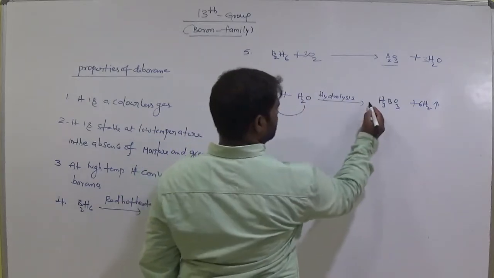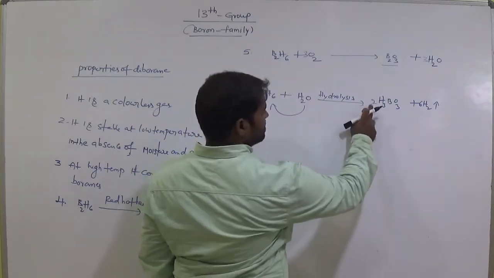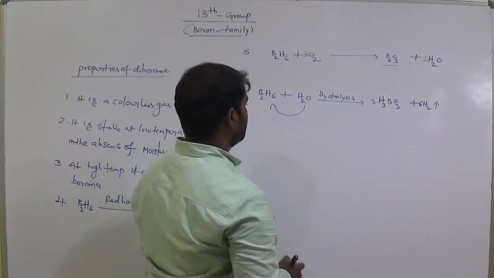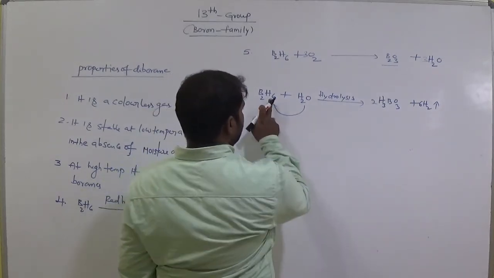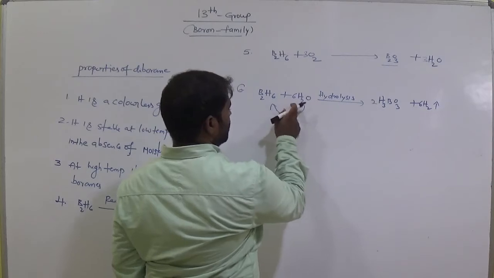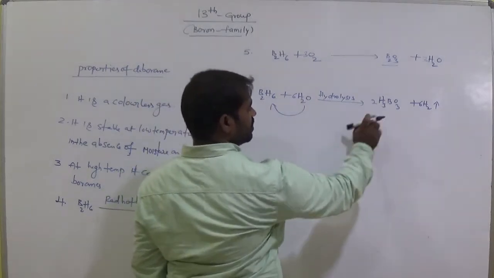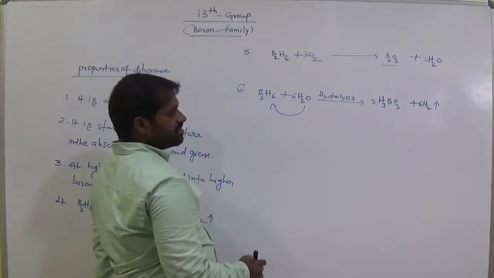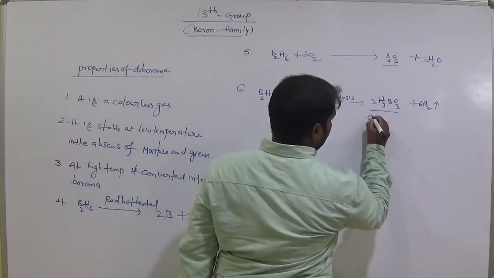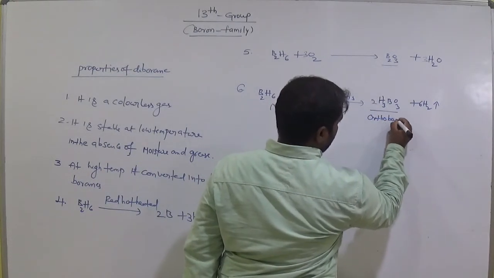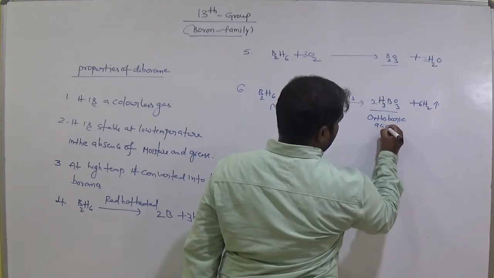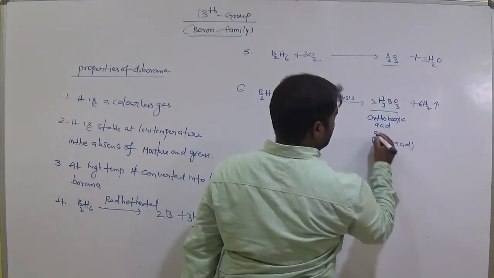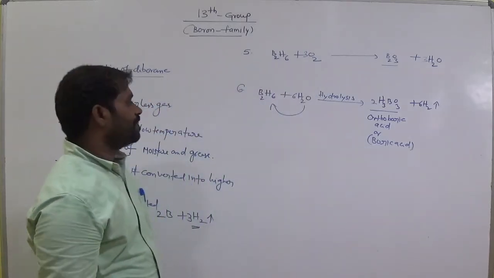Here we have 2 borons, keep 2 borons here. 6 hydrogens and 12 hydrogens, 18 hydrogens here, and 18 on the other side. 2 borons and 6 oxygens on each side. So orthoboric acid, or boric acid, you know very well about this one, am I right? Clear?